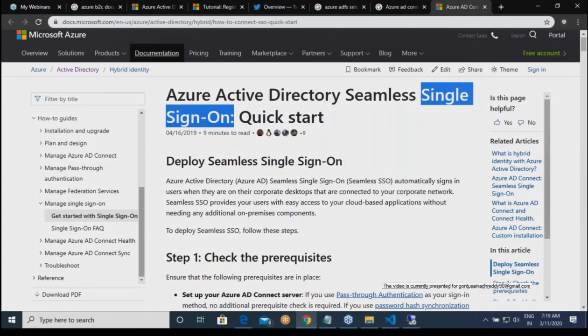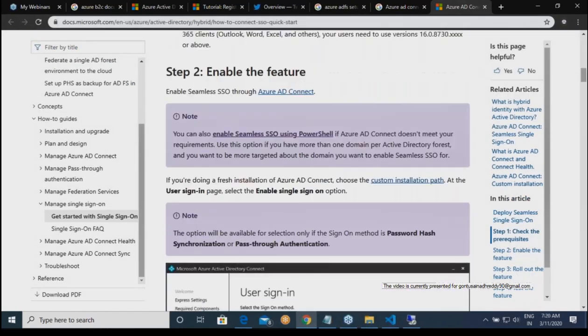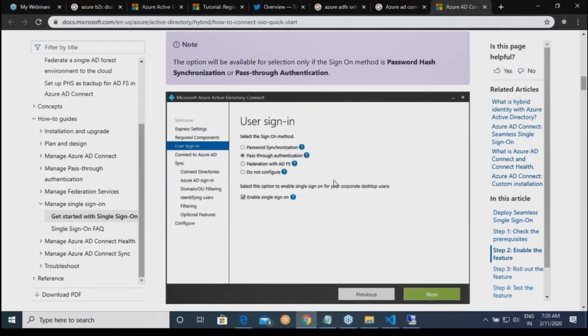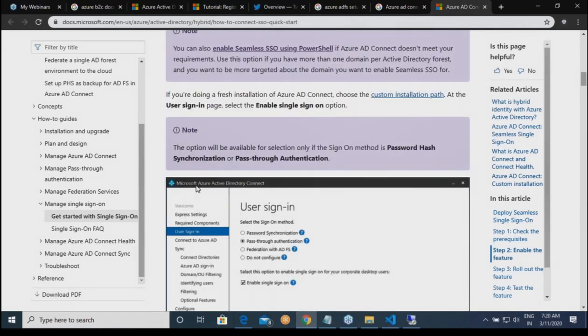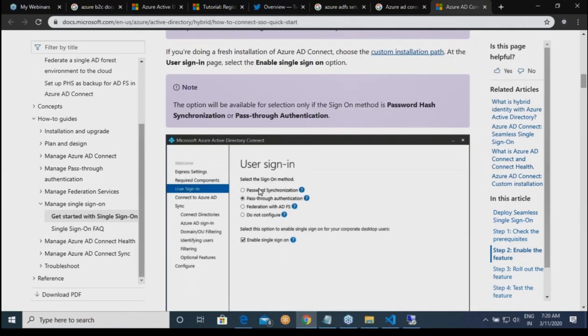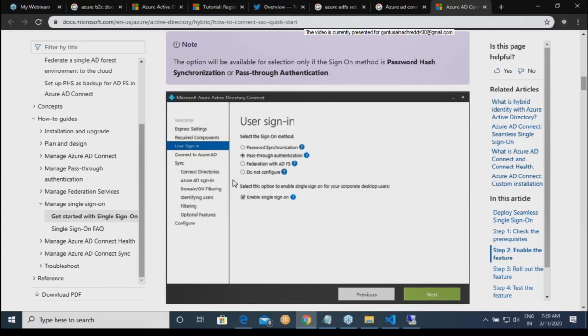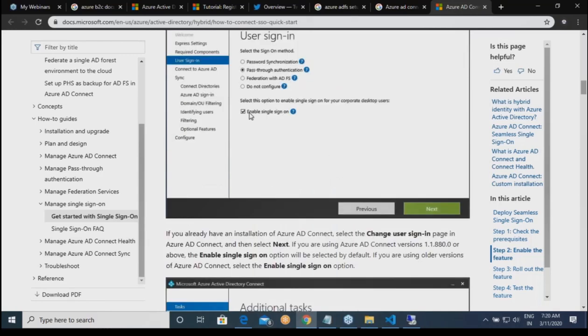If you want to set up single sign-on, you have to follow this. Whenever we are installing Azure AD Connect, uninstall or install Azure AD Connect in a new domain controller and don't use express settings. Whenever you are using user sign-in, there is something called pass-through authentication, federation. While installing AD Connect, you have these options. So, you have to enable single sign-on.